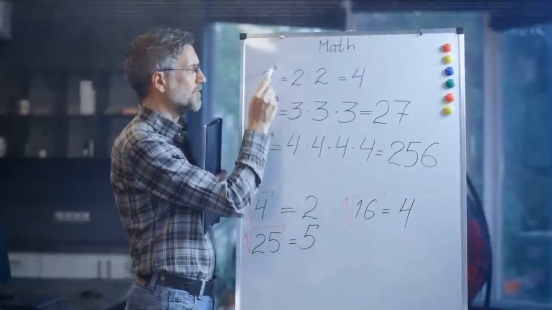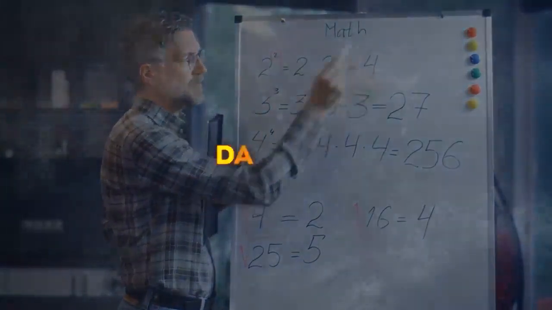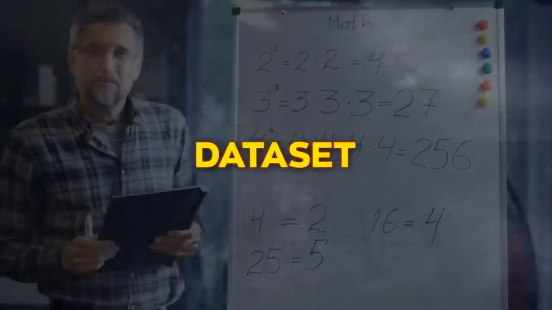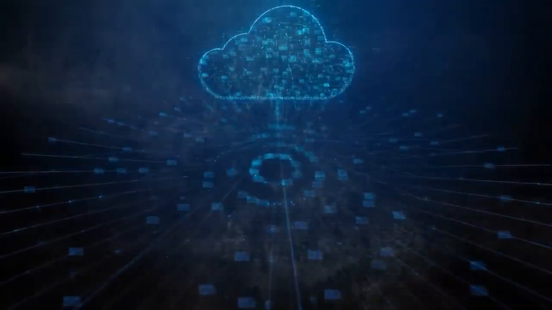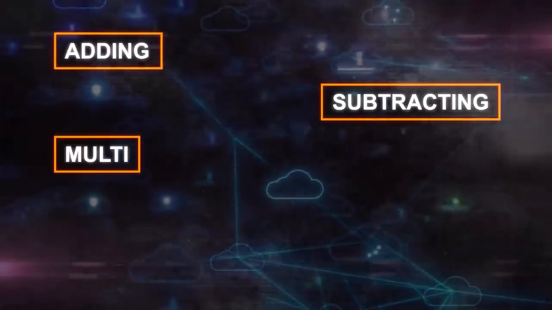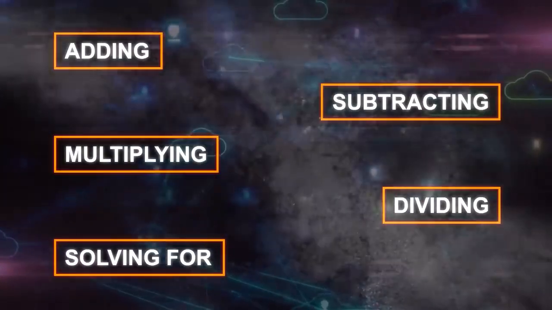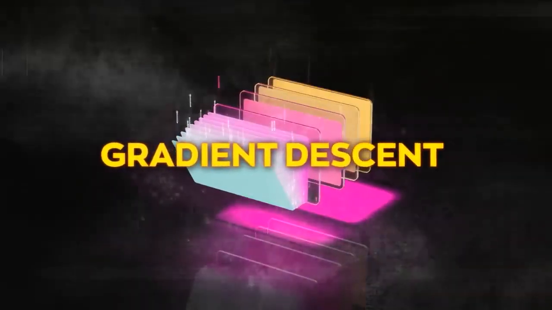To train a reward model that assesses reasoning in mathematical problem solving, we start with a dataset of mathematical problems, each annotated by humans. This dataset combines each step of problem solving with a reward, indicating the alignment of that step with correct reasoning. In our dataset, each correct step in solving a problem gets a positive reward. This includes operations like adding, subtracting, multiplying, or dividing the given variables, or solving for a specific variable. Using this dataset, we use techniques like gradient descent to train our reward model.